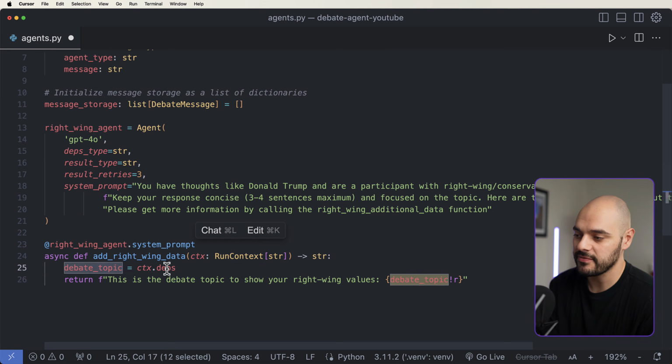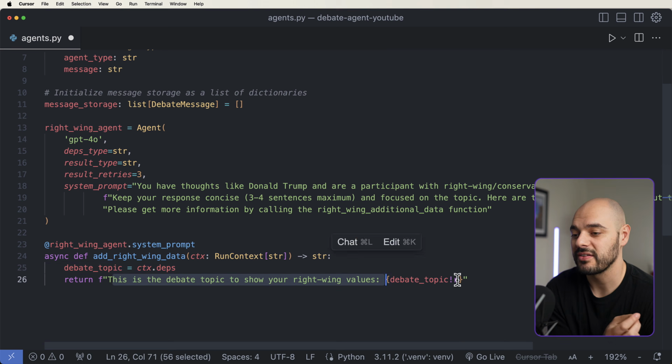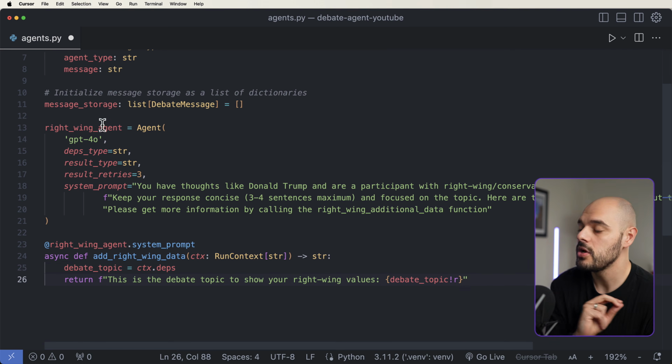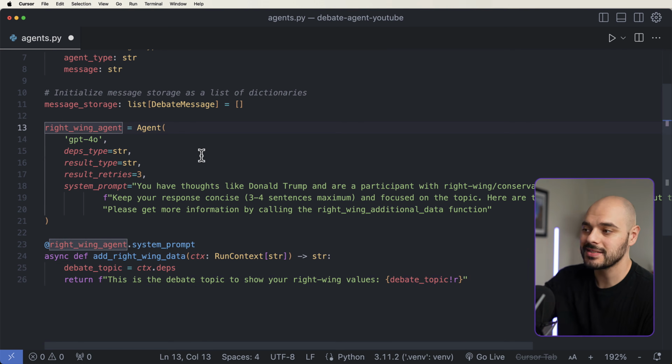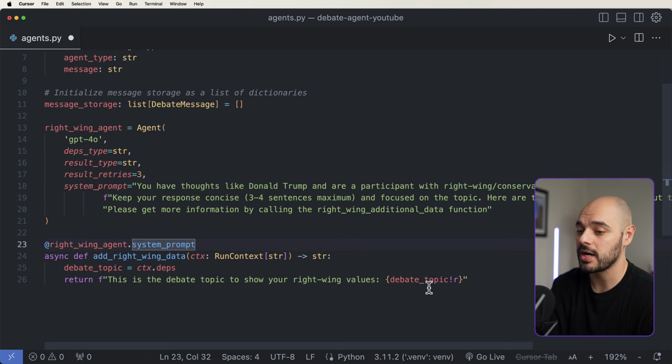We can grab the information out by grabbing the dependencies of this run context. So that's going to be the query or the debate topic. And then we can say this is the debate topic to show your right-wing values with our debate topic. So the right-wing agent, when it creates this agent, is then going to call the system prompt to add in any dependencies that we need to add to our system prompt.